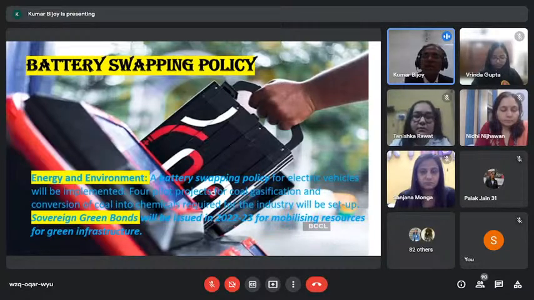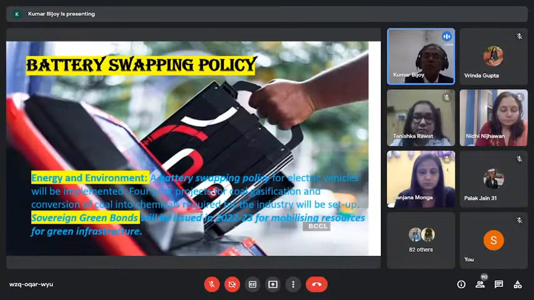Third, it will improve our balance of payment. We will be able to use our international reserves for better progress rather than just consuming them on the road in the form of fuels. So this is what it is going to be.